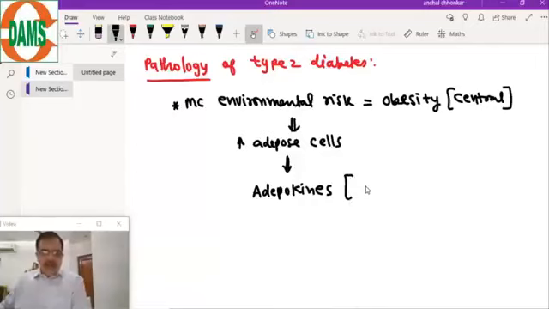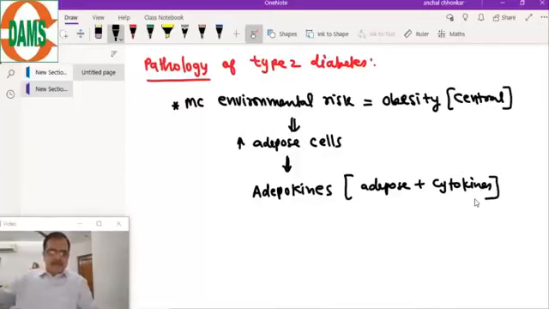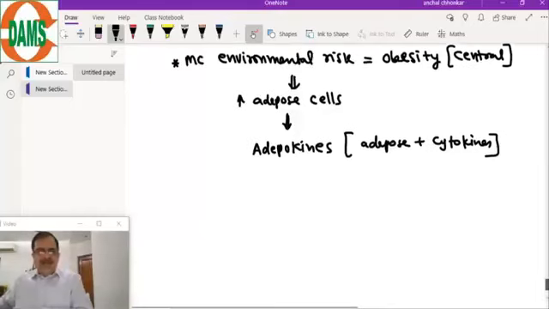Now what are adipokines? Adipokines are nothing but adipose plus cytokine. So there is the release of these adipokines from the fat cells of the body, especially the truncal fat. They are similar to other cytokines in that they mediate inflammation in the body.